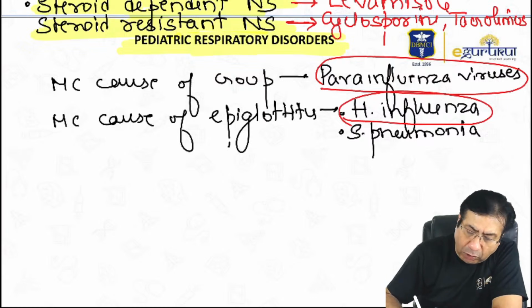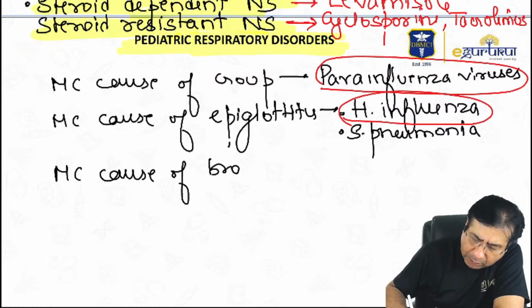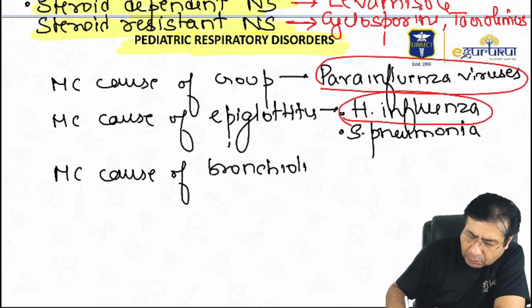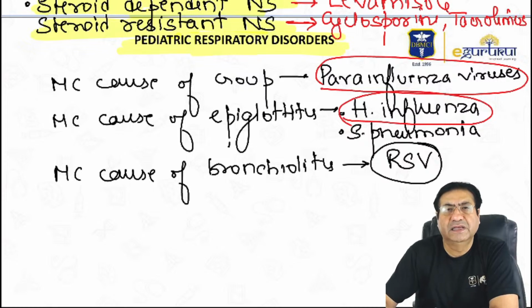Then the most common cause of bronchiolitis in children. Most common cause of bronchiolitis in children is respiratory syncytial virus, RSV. Respiratory syncytial virus is the most common cause of bronchiolitis in children.